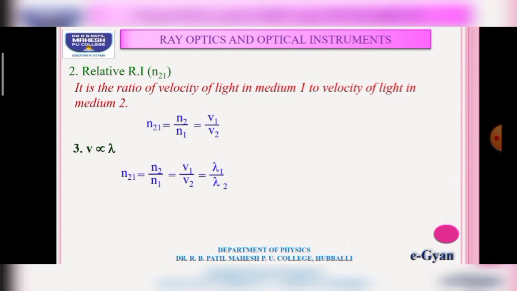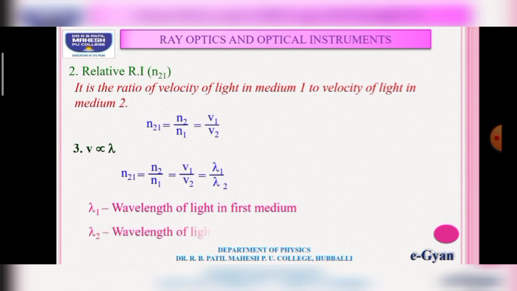You should remember this relation. This relation is very, very important from the point of view of competitive exams, where lambda 1 is the wavelength of light in the first medium and lambda 2 is the wavelength of light in the second medium. As you know, when light travels from one medium to another medium, its wavelength changes.